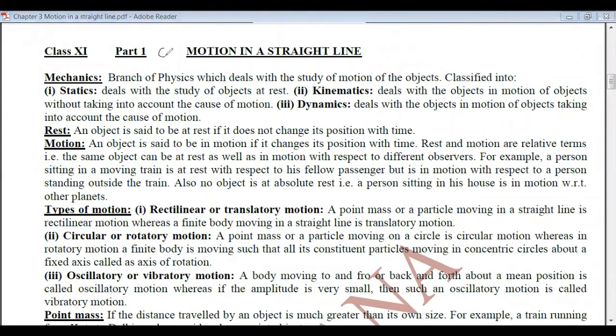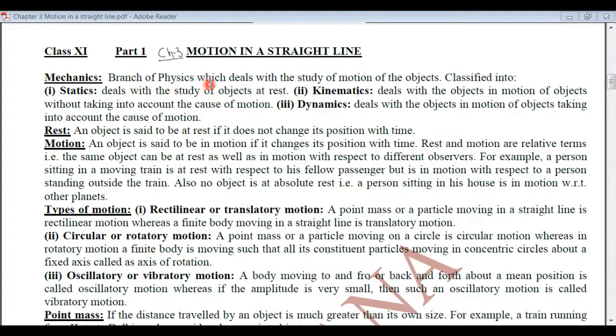This is chapter 3, Motion in a Straight Line, part 1 of class 11. In this chapter, we'll study about mechanics, that is the objects which are at rest or in motion. In this particular part, we'll be studying about distance, displacement, speed, velocity and acceleration. Now let's start with mechanics.